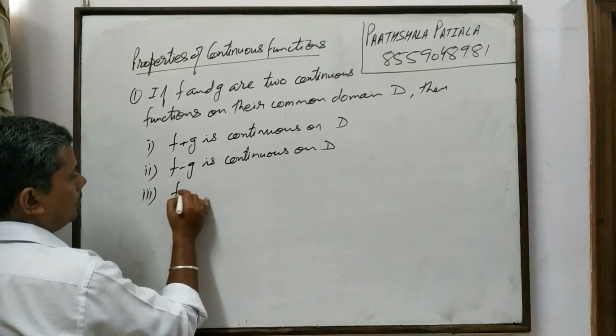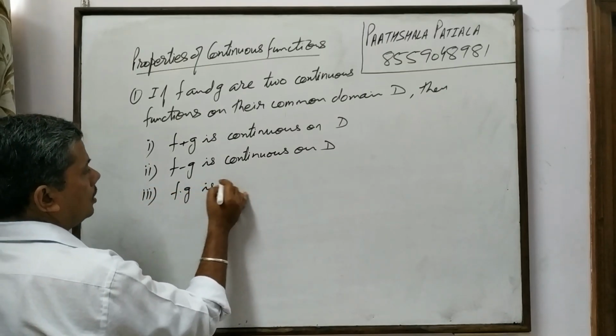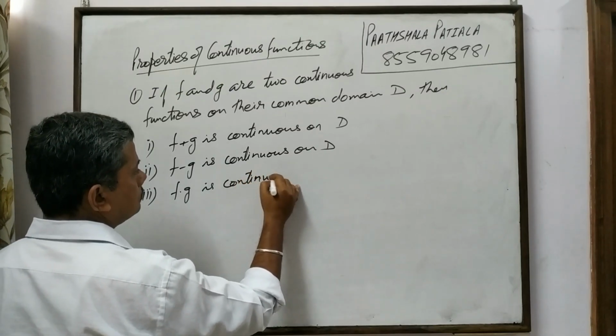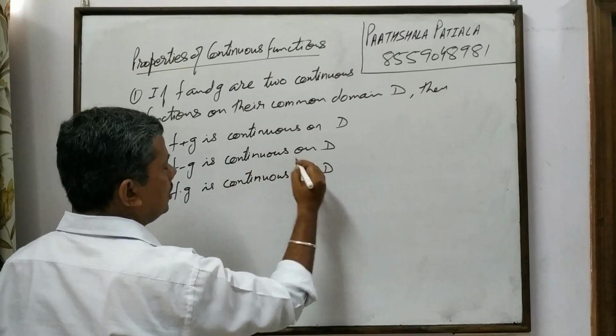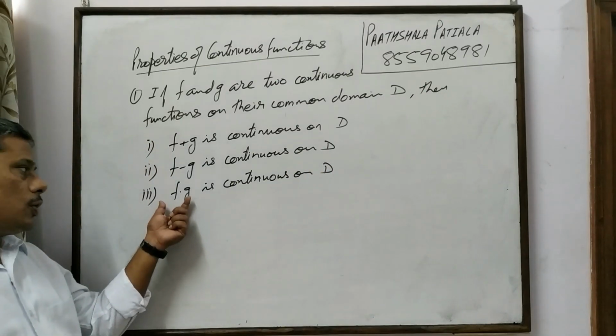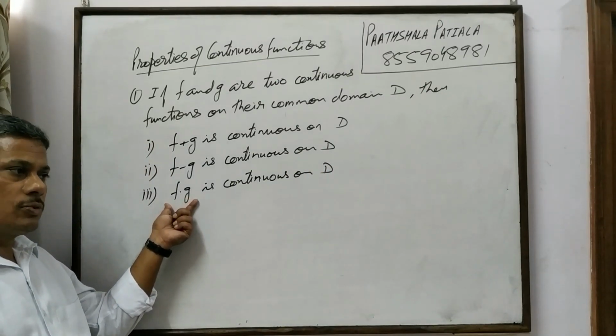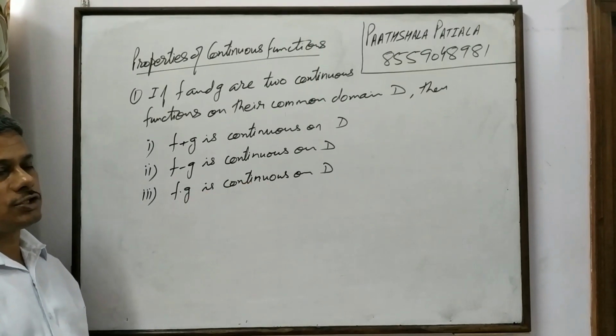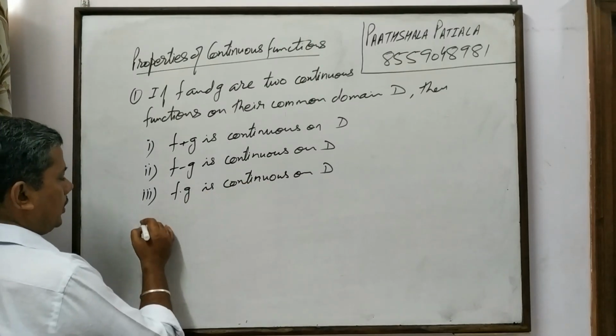Number 3, f into g is continuous on D. Means product of two continuous functions is a continuous function on their common domain.